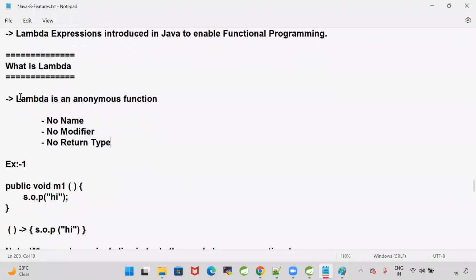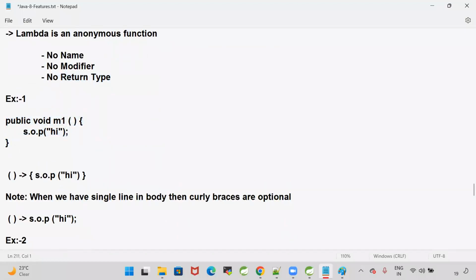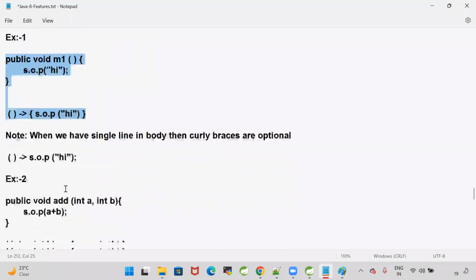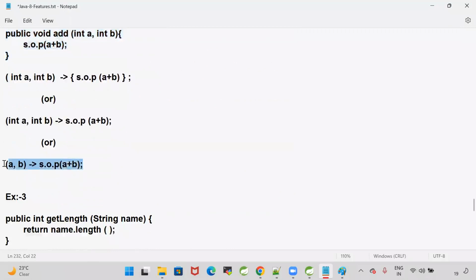What is the official definition of lambda? Lambda is an anonymous function. Lambda will not have any name, any modifier, or any return type. This is one example, and for this example the corresponding lambda is like this. And here, example 2, this is the add method. For the add method, this is the corresponding lambda. Okay, guys, here I'm writing the lambda expression.